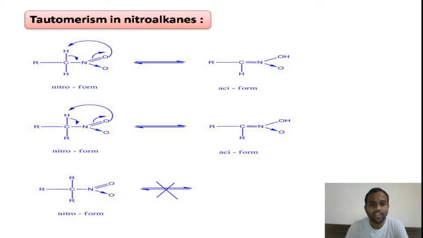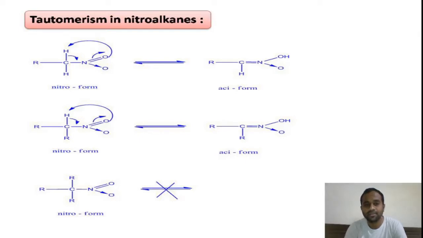So we can say that primary and secondary nitroalkanes will be involved in tautomerism because they have active hydrogens on the alpha carbon atom. By shifting of the active hydrogen atom present on the alpha carbon, both primary as well as secondary nitroalkanes will form the aci form.